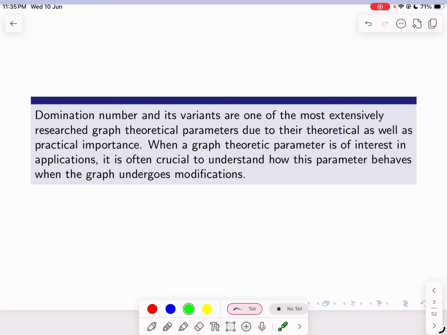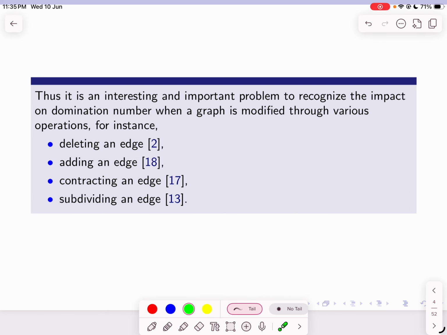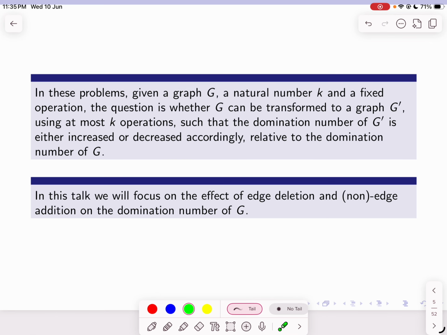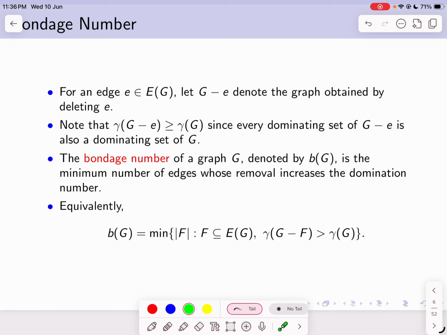Naturally, whenever a graph parameter becomes important in practice, it is essential to understand how stable it is under the modification of graphs from an algorithmic perspective. Thus, it is an interesting and important problem to recognize the impact on the domination number when graph is modified through various operations, and this has been extensively studied in the literature for deletion of an edge, addition of an edge, contraction of edge, subdivision of an edge. And in this talk we will be focusing on the first two, namely the addition of an edge and deletion of an edge. So let us begin with the definition of the bondage number.